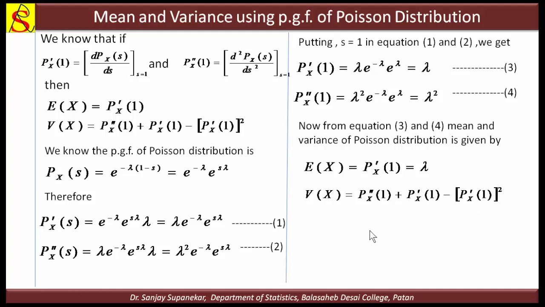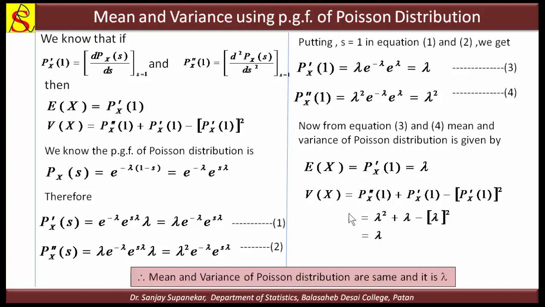So we put P double dash of 1 is lambda square, plus P dash of 1 which is lambda, minus P dash of 1 square which is lambda square. Lambda square minus lambda square cancel, and we get only lambda. So this is the variance of X.